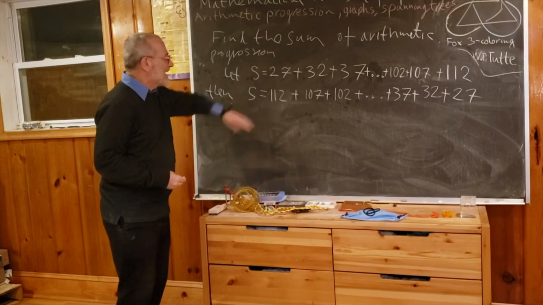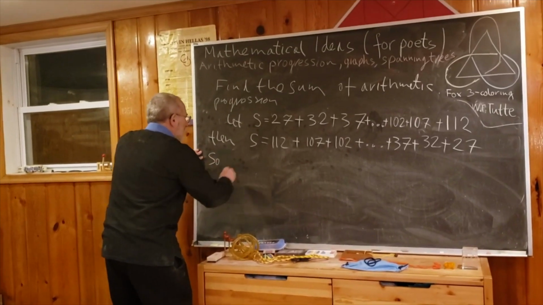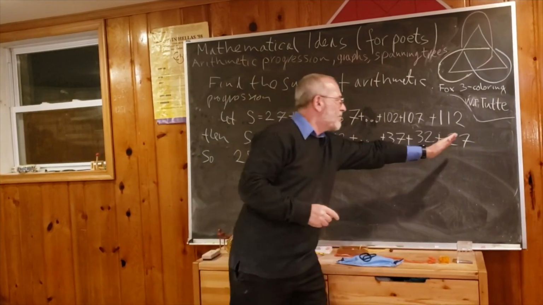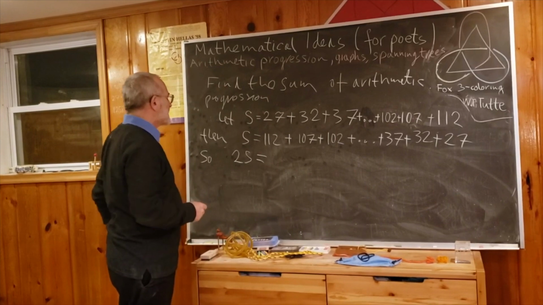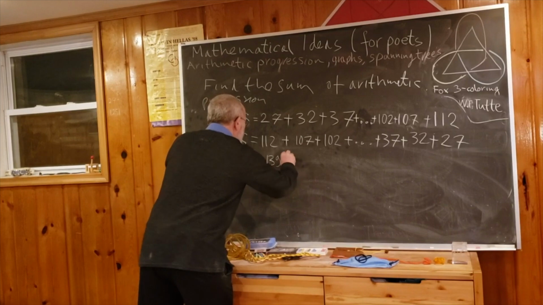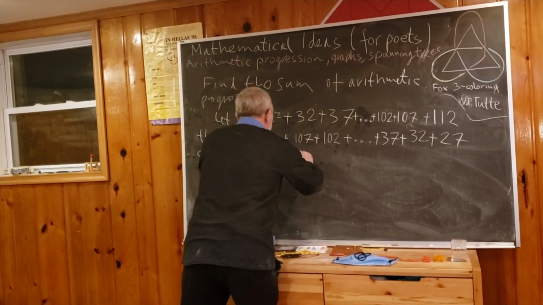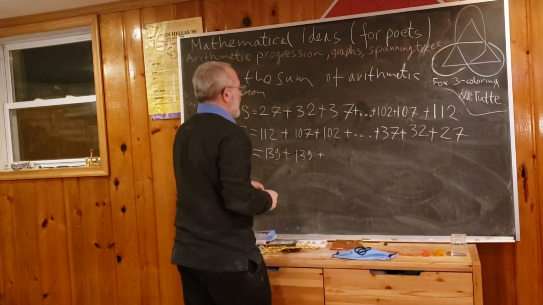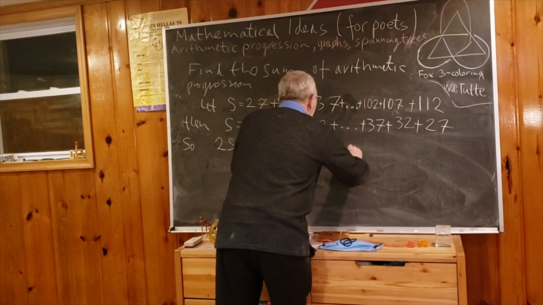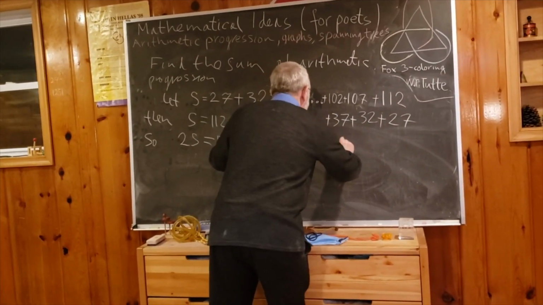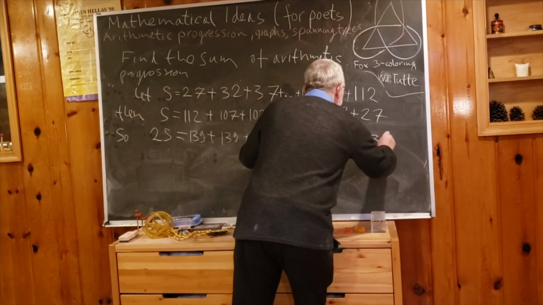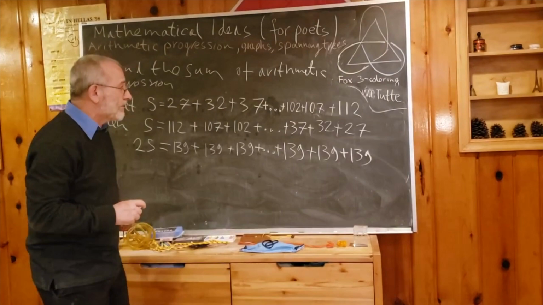And now we pair them, so we add them. So, we have 2S, and this is crucial. We move by this 5 up, and here we move by this 5 down. So it will always be the same. So what is this? 139, yeah? Again, 139. And again, 139. And of course, again and again, always 139. 139 plus 139.